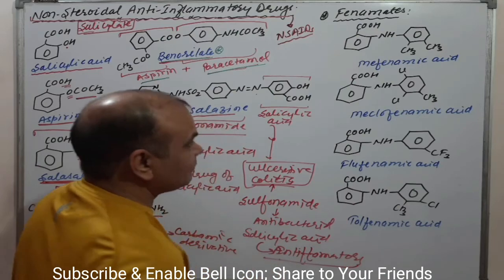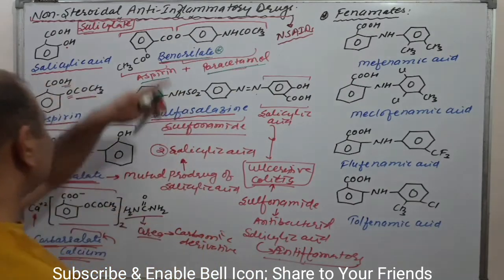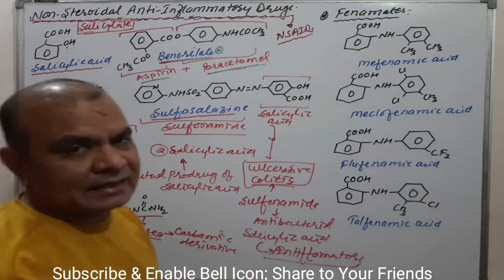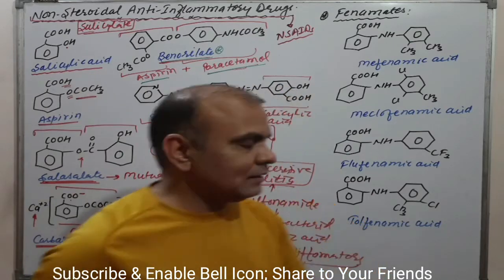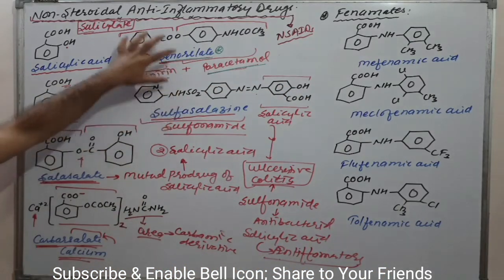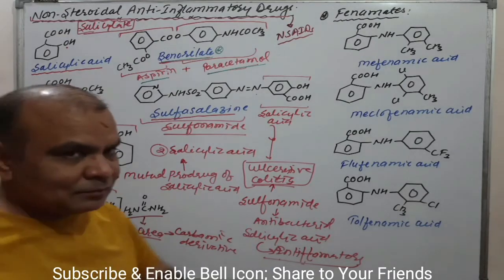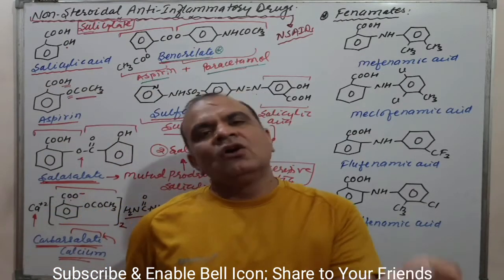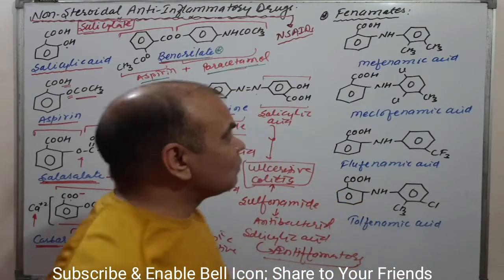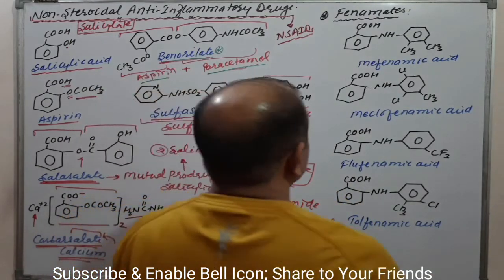Okay, anti-inflammatory actions. These are all about salicylic acid and its derivatives. Clear? Here, sulfasalazine, benorylate, salicylate and carboxylate are all prodrugs of salicylic acid or its derivative. Clear? Now come to the next category, that is phenamates.